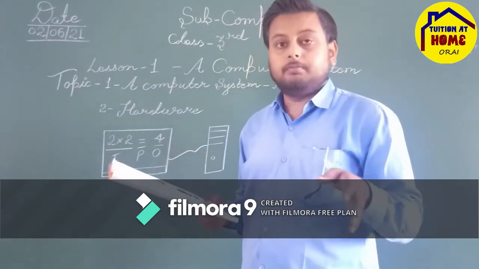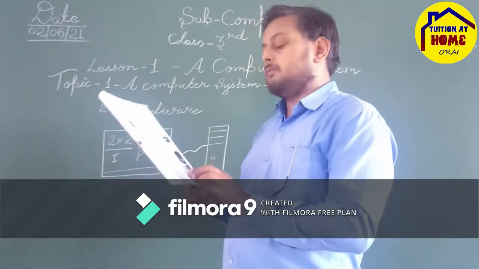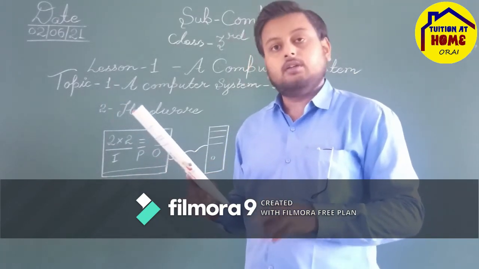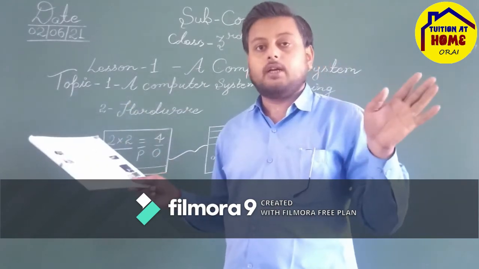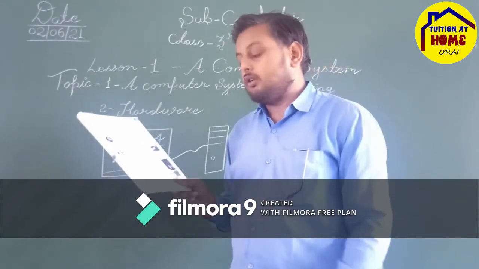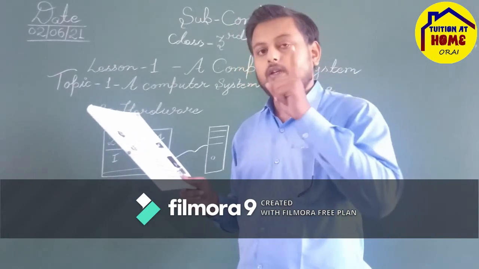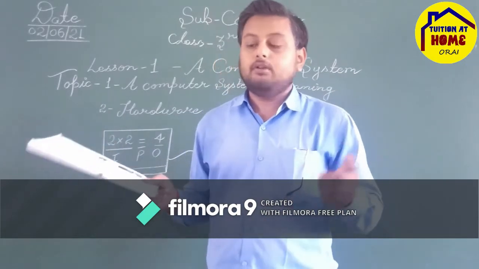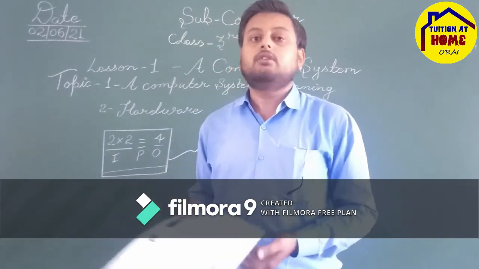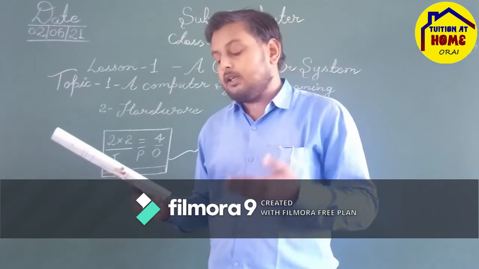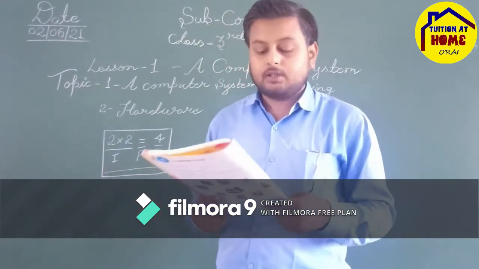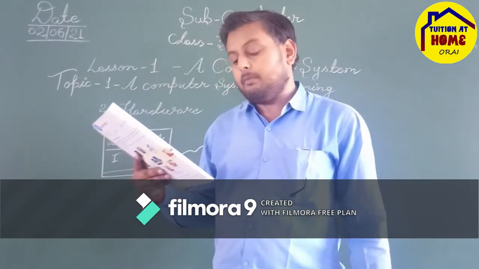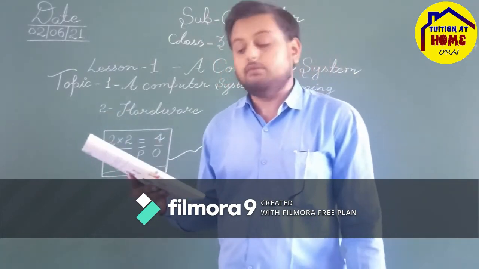Now here is a thing: a CPU is made up of 3 main parts. Okay, here are only 3 parts, not 4 and not 5. So these 3 parts are MU, CU and ALU. MU is memory unit, CU is control unit, and ALU is arithmetic and logic unit. Okay, so let's start with MU. What is that? Memory unit.